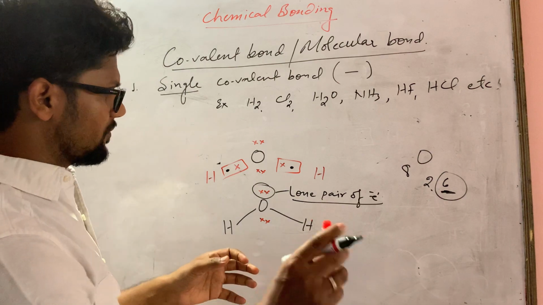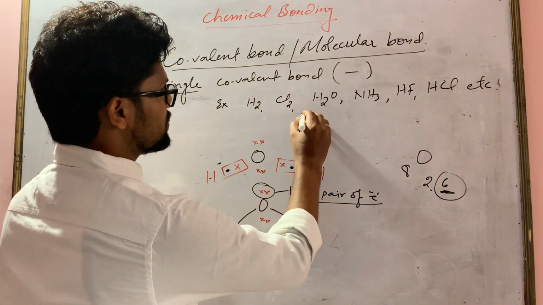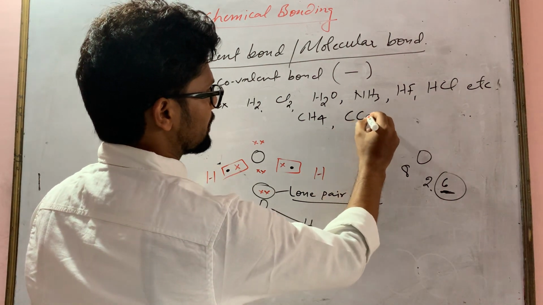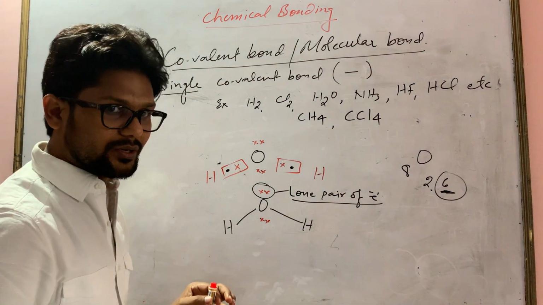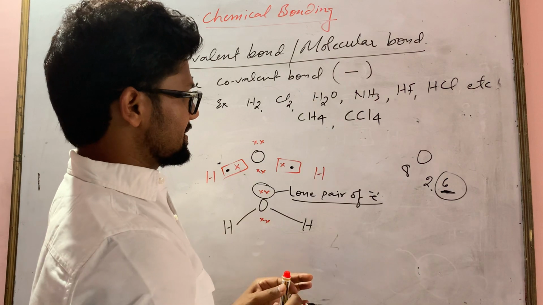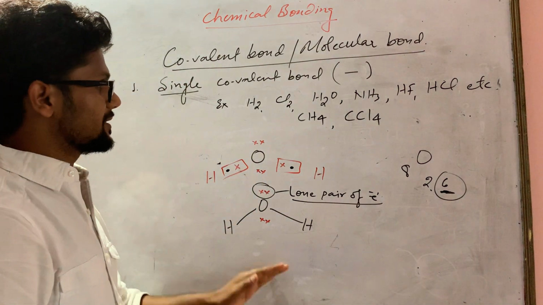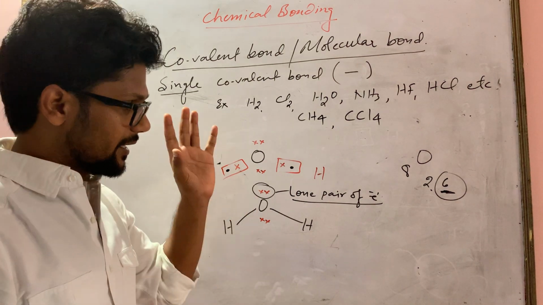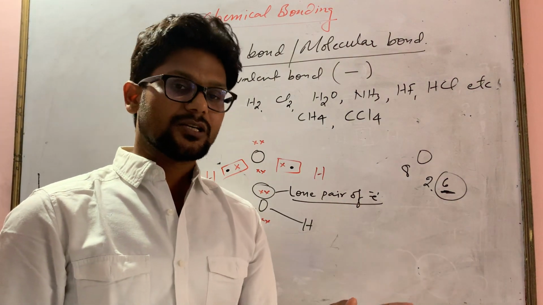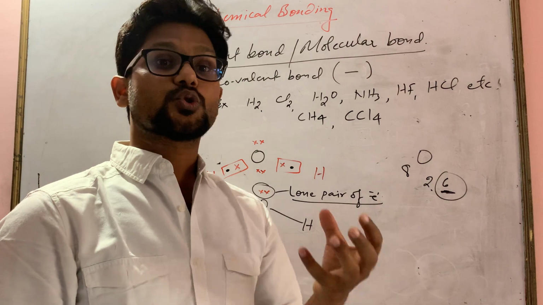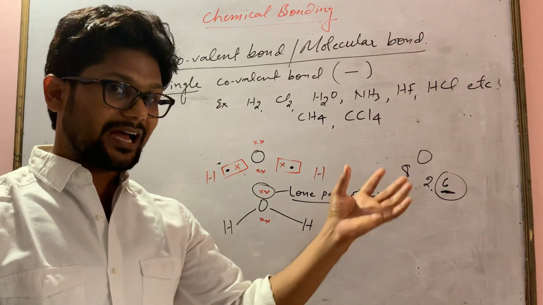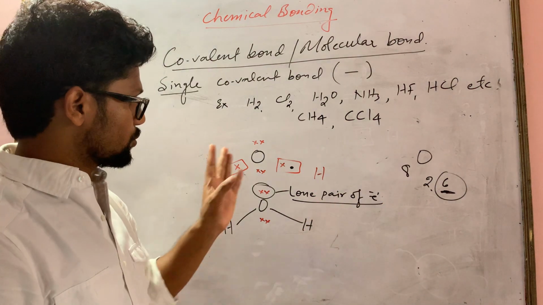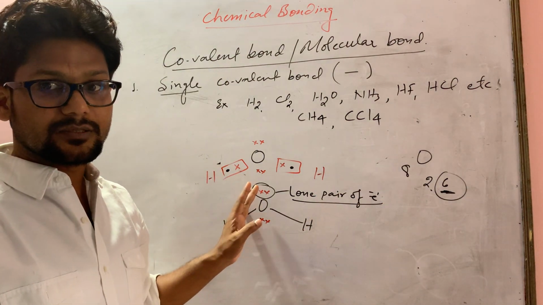There are more examples given in your book, that is methane, formula CH4, and carbon tetrachloride, CCl4. You have to practice the bonding the same way I have explained here. If the question asks you to draw the orbital structure to show the bonding, you have to draw what I have explained. Just I have removed it here. If not asked, you have to do it like this.